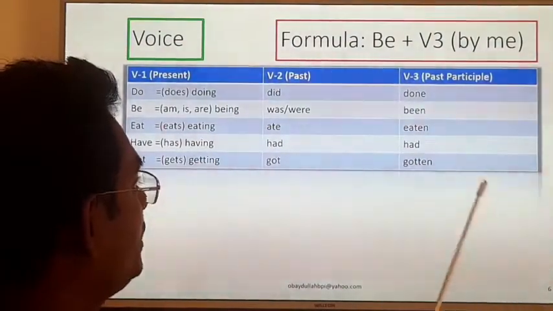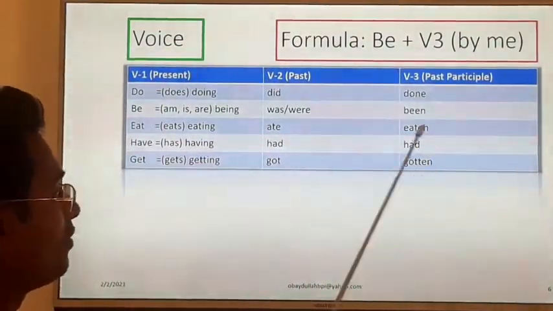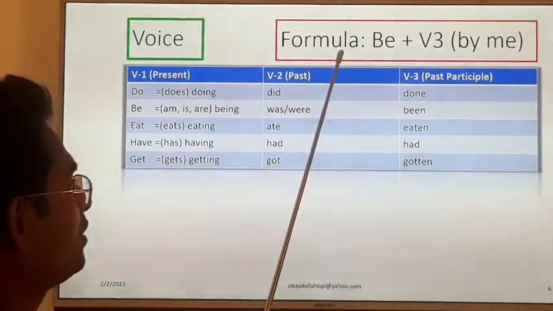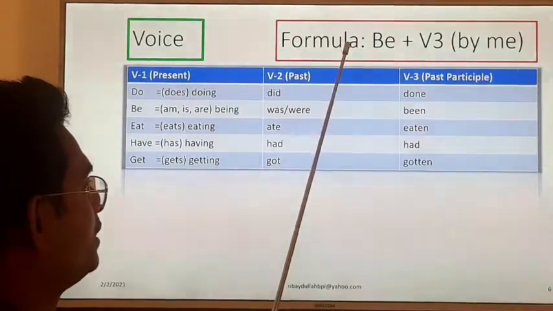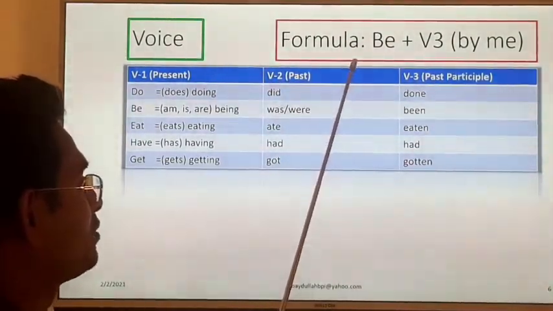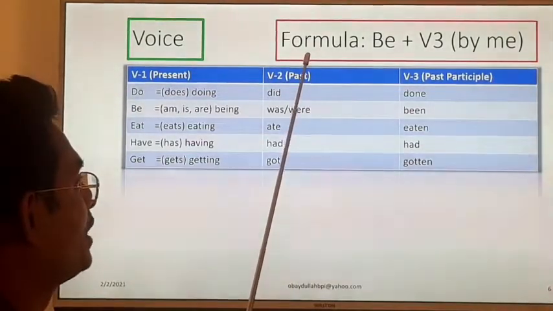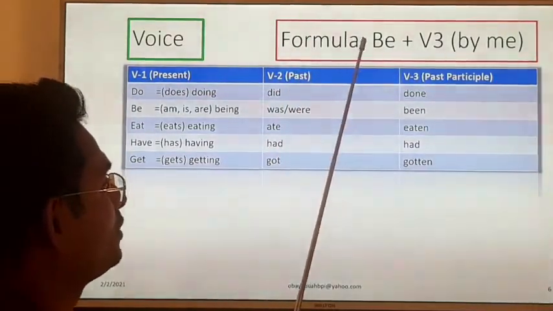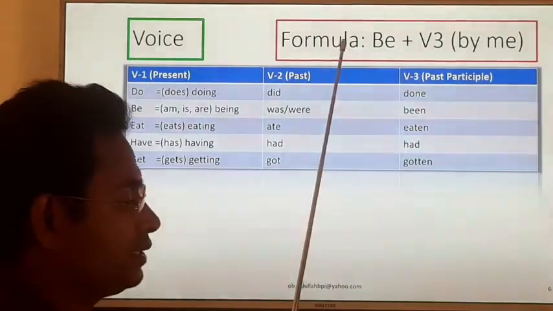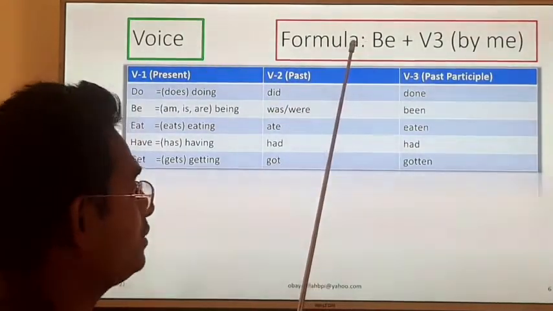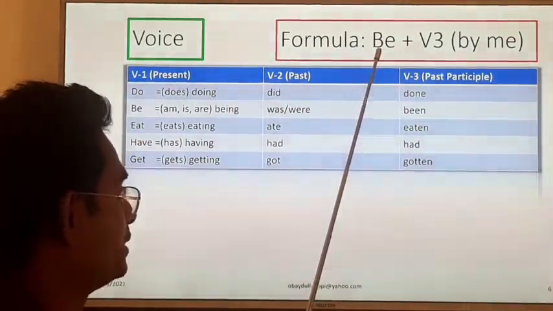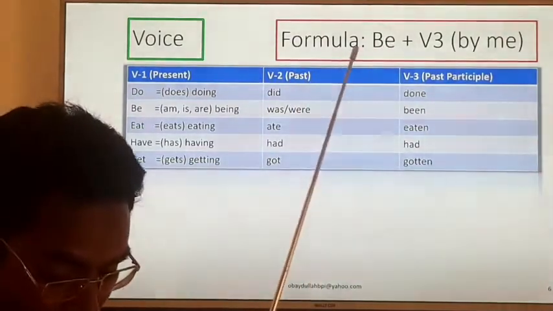Okay, already I have talked about this formula. This is the formula of changing voice. When we change the voice of an active sentence, we have to follow this formula. By following this formula, we have to change the voice.